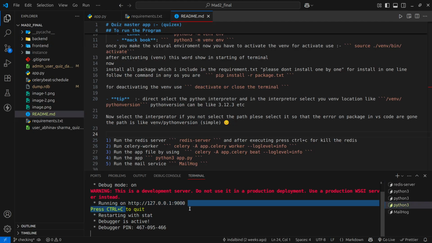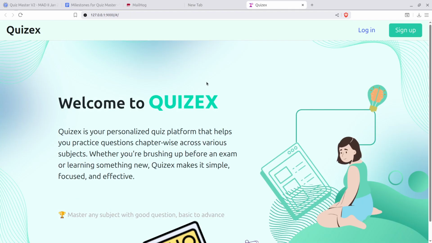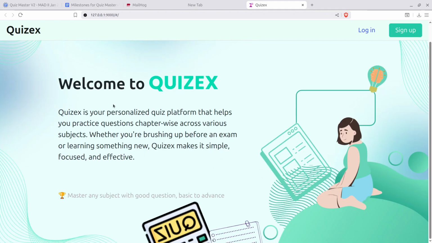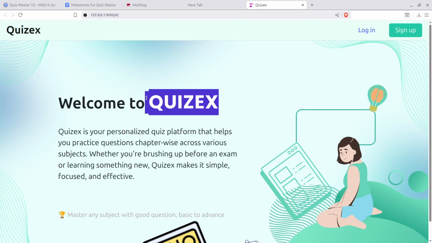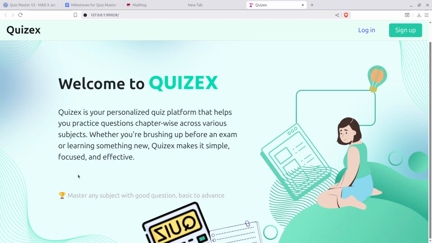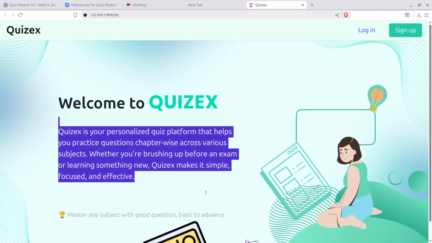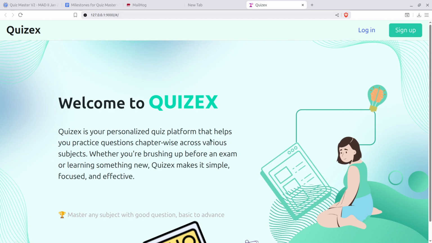My project is running. Okay, so this is the home page of my app, Quiz Master. My app name is Quizex. Welcome to Quizex, and this is the overall introduction. This is the home page, where you can log in or sign up.